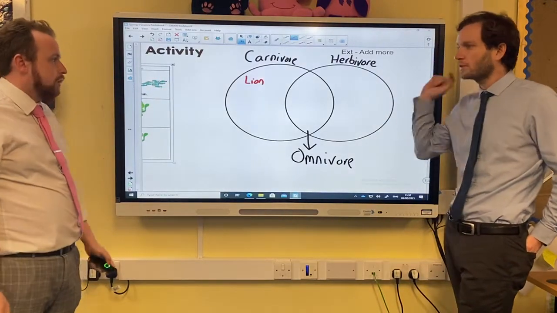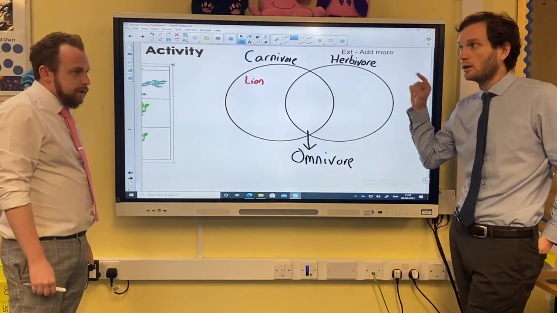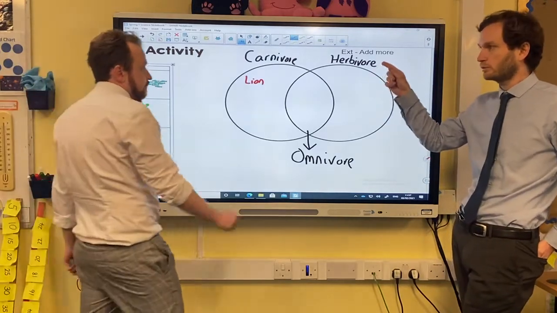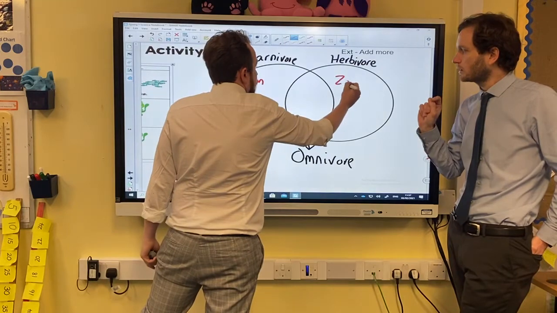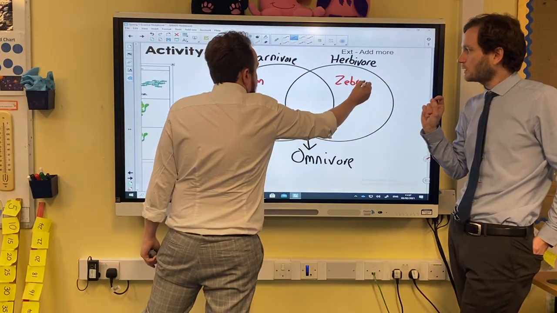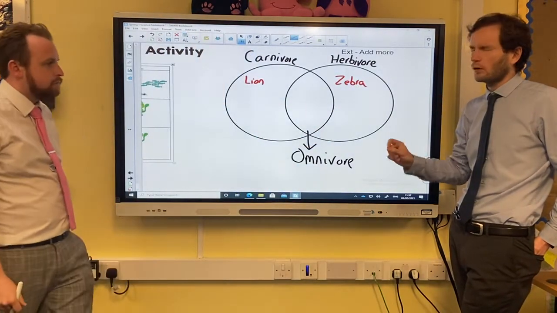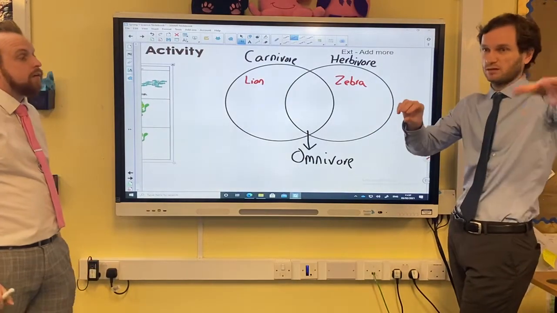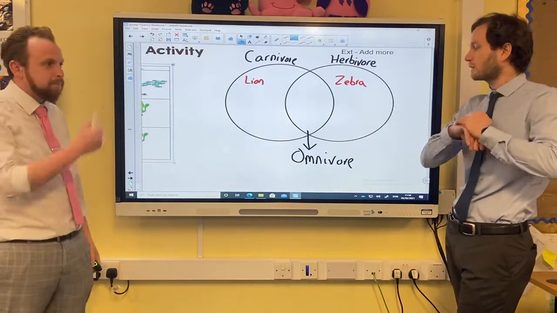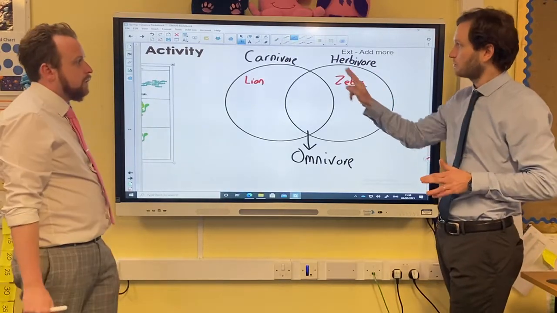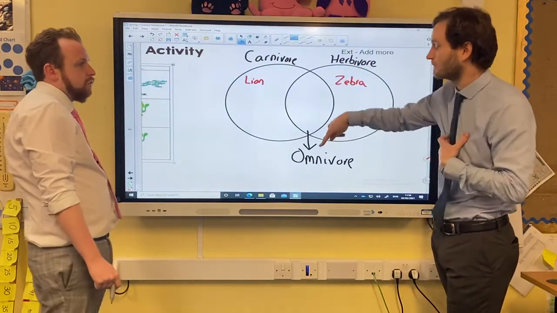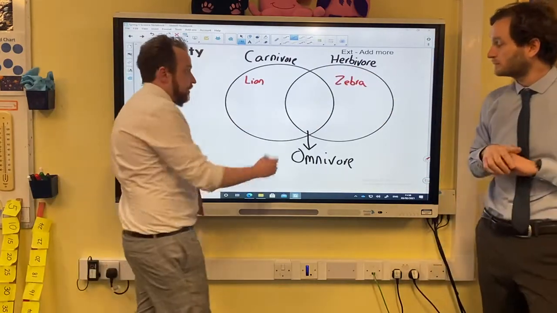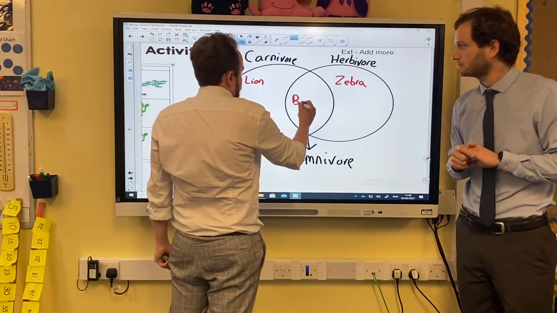The other one you did was a zebra. It eats grass, so it only eats plants. So they're herbivores. Zebra. Okay. Now the omnivore you talked about was a bear because they eat fish and plants, berries. Absolutely. So a bear is an omnivore. It eats meat and it eats plants. So it's in there, isn't it? A bear. Absolutely. So the bear would go in the middle bit.